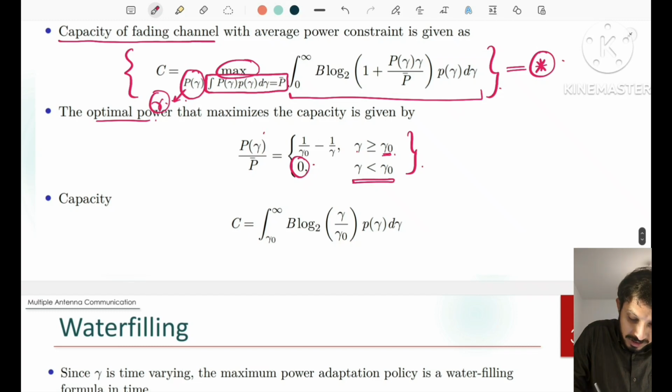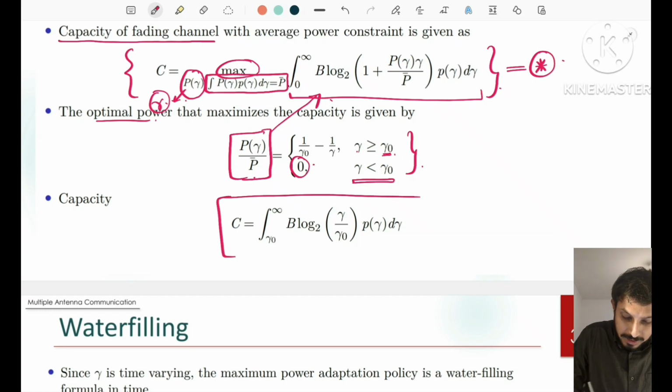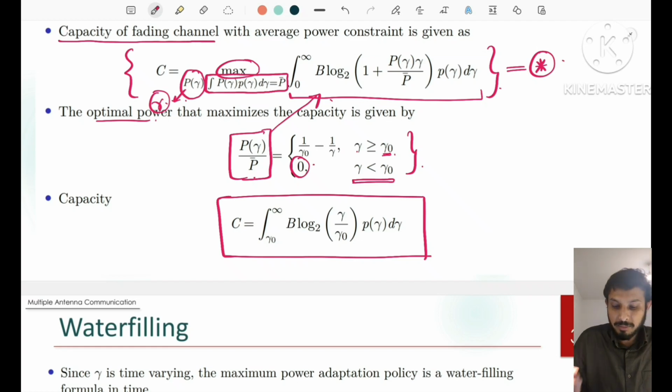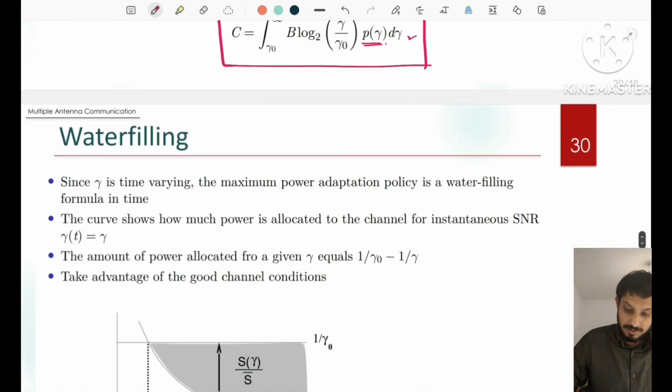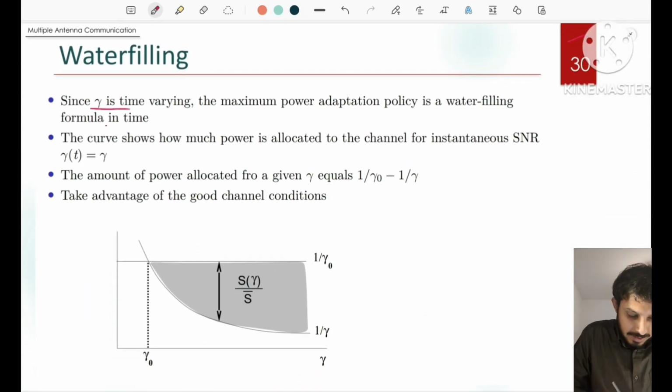So when we substitute this expression of P(gamma) by gamma bar in this expression, we get capacity equal to the integral from gamma naught to infinity of B log2(gamma by gamma naught) times the distribution of gamma, d gamma. Since gamma is time varying, the maximum power adaptation policy is a water filling formula in time.